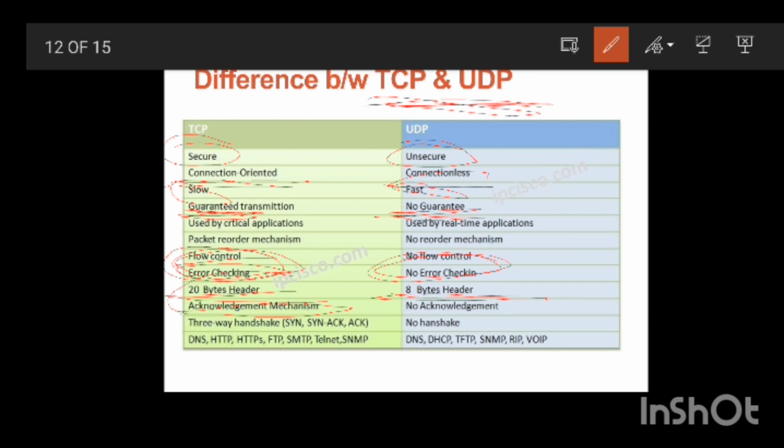Acknowledgement mechanism is present in TCP. No acknowledgement is present in UDP. A three-way handshaking mechanism is used for connection establishment in TCP. No handshake mechanism is used over here. So here are some differences which I have listed out. Just have a look.